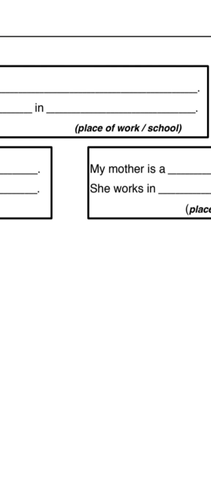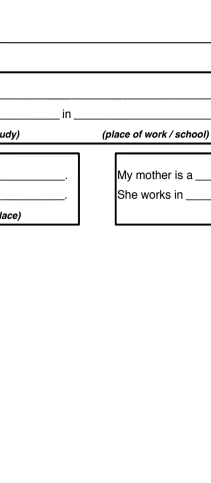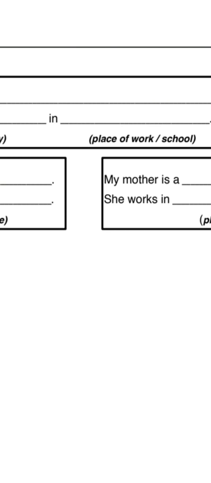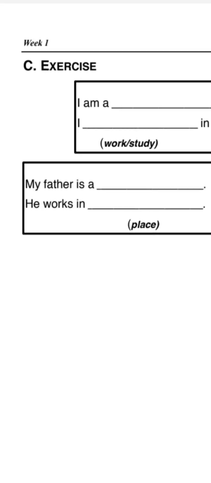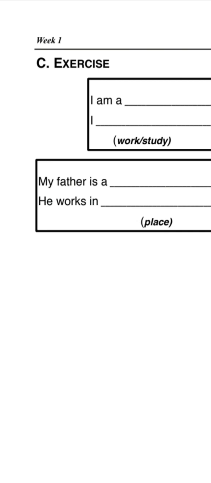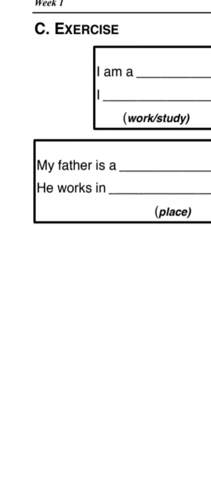After that, write the place of work or school. If your school is situated near GT Road or near City Road, you can write that road or area of your school or work. And for your father, suppose he is an engineer, you can write engineer and his company as well.